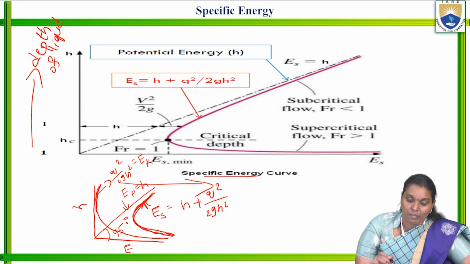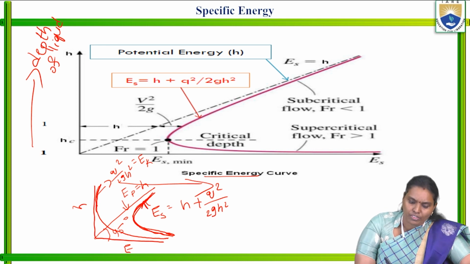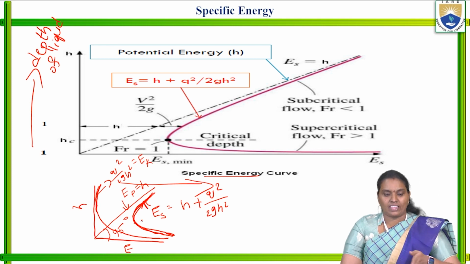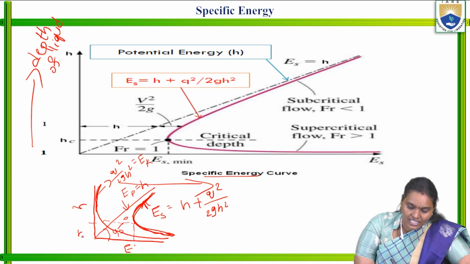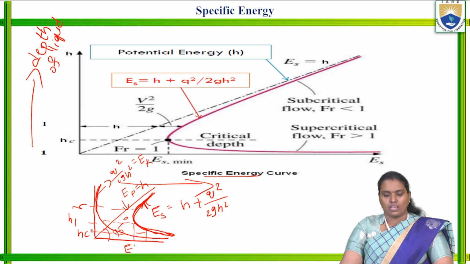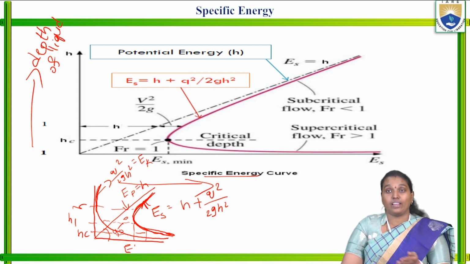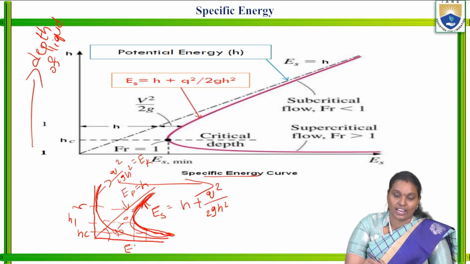In this, we may observe alternative depths. So this is HC, the critical depth, and this is H1 and this is H2, alternative depths. It represents critical flow, subcritical flow and supercritical flow. We will discuss that in our next slides. So this is the specific energy curve.